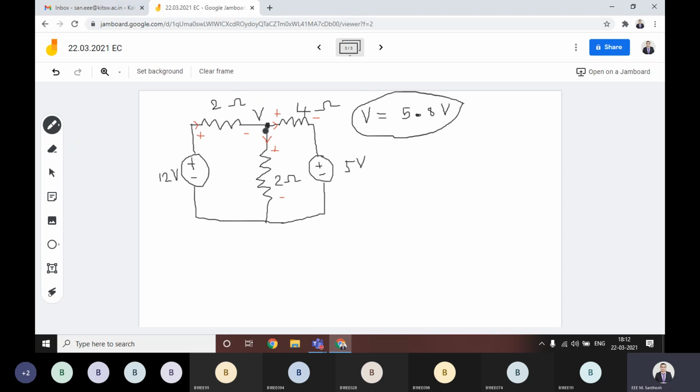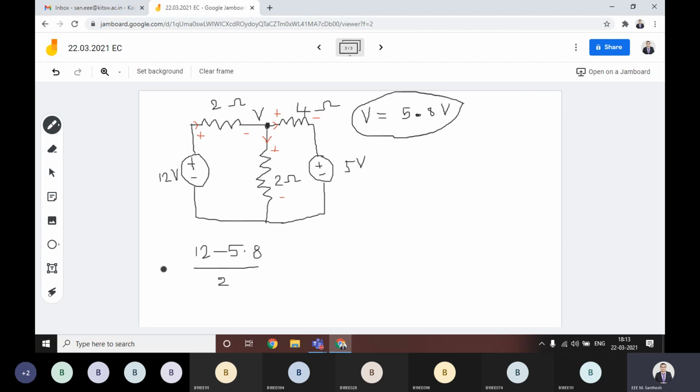Okay. If you have the V value, then you can calculate each and every current. This is V. Then the first value of the current is (V minus 12) by 2. That means you can calculate V minus 12, that current is flowing this way. But if you are calculating the value of current in this direction, directly you can take 12 minus 5.8. This is the actual higher voltage point, that is 12, then the value 5.8. High voltage to low voltage current will flow.